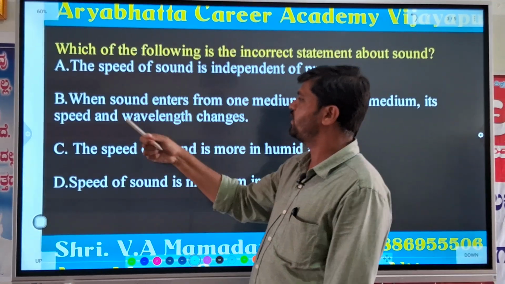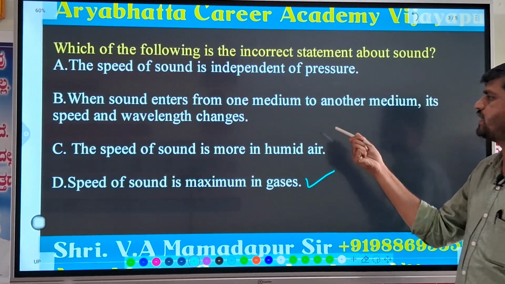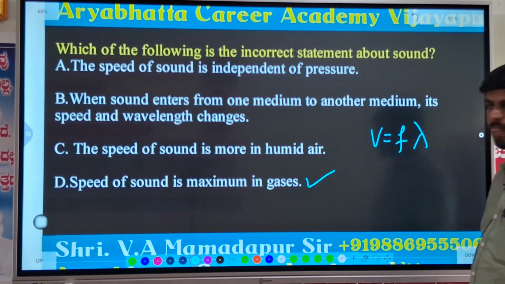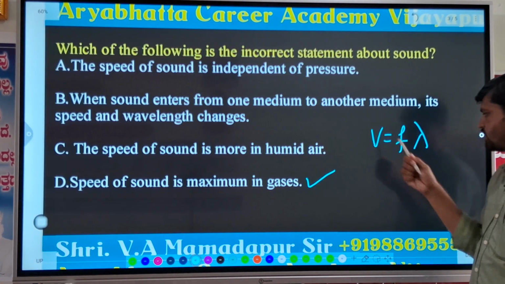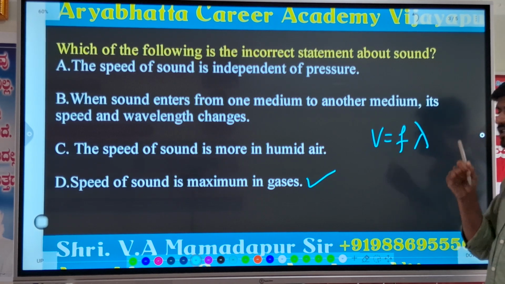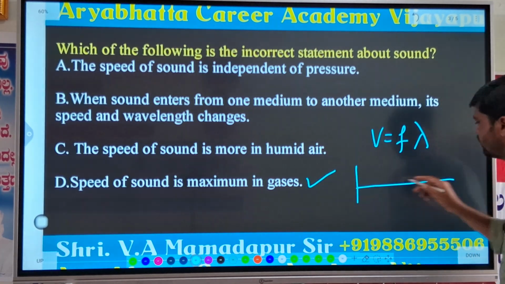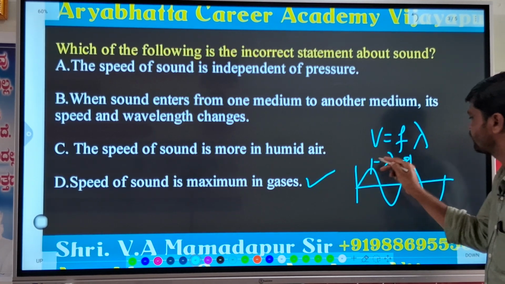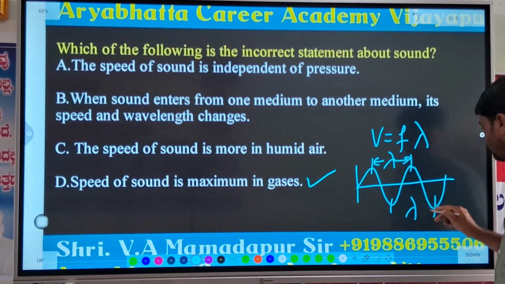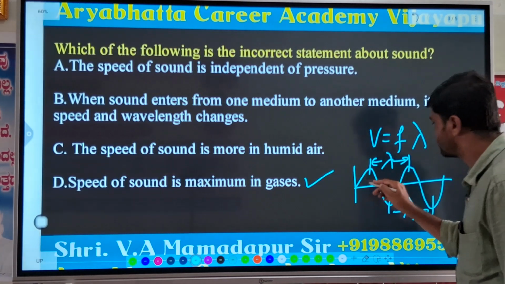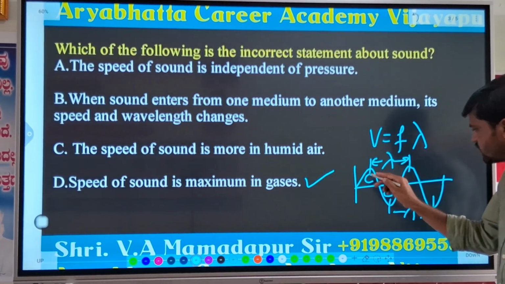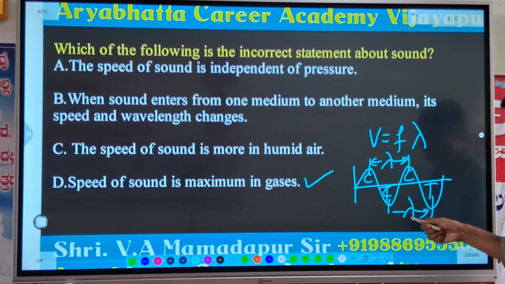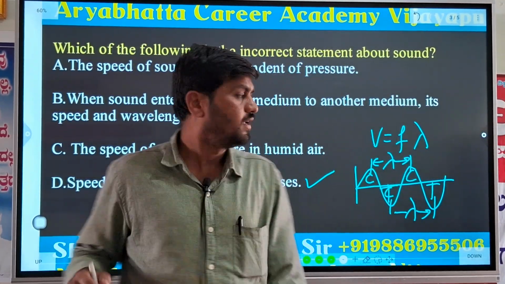The B option: when sound enters from one medium to another medium. You know the formula V equals F lambda. V is the speed or velocity of sound, F is the frequency of the sound, lambda is the wavelength. So how do we show the wavelength? See here, this is the wave. The distance between two consecutive crests, or the distance between two consecutive troughs, is said to be a wavelength.